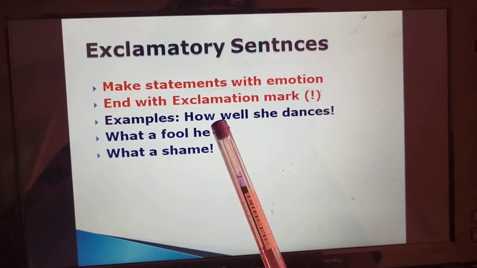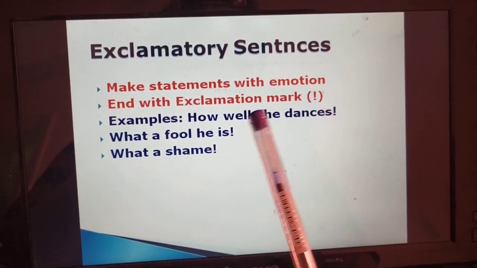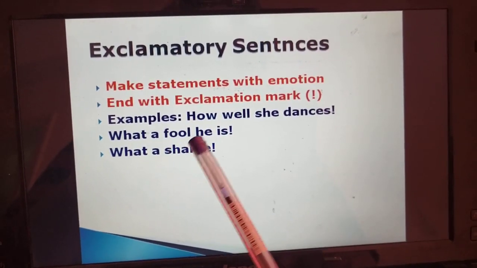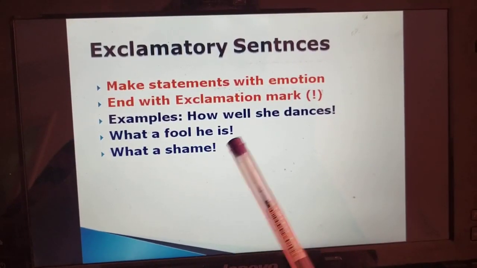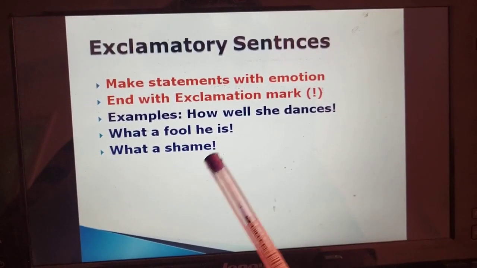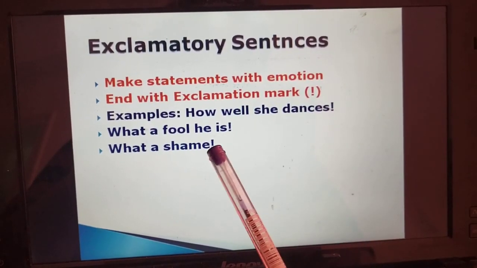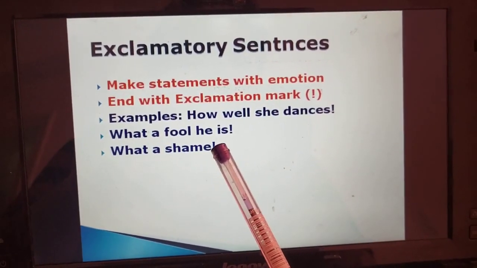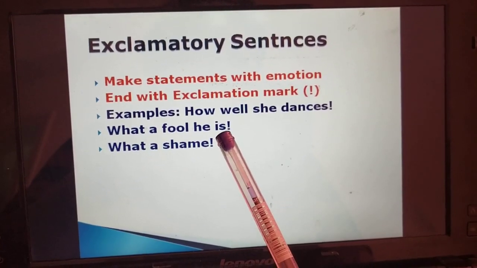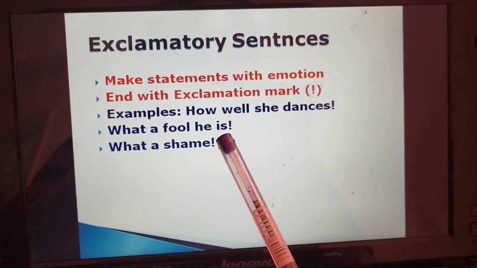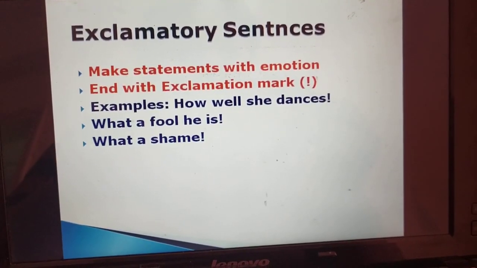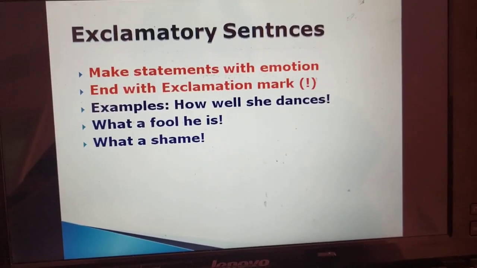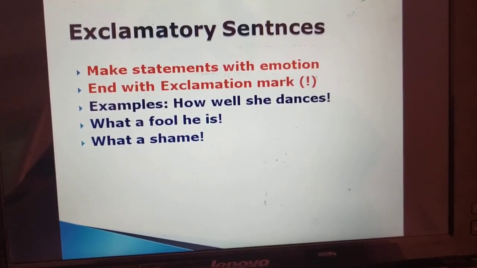First, how well she dances! Second, what a fool he is! Third, what a shame! All these are ending with an exclamation mark because all these are sudden expressions and these are exclamatory sentences. So students, we all judge our learning by doing some homework or some exercise.